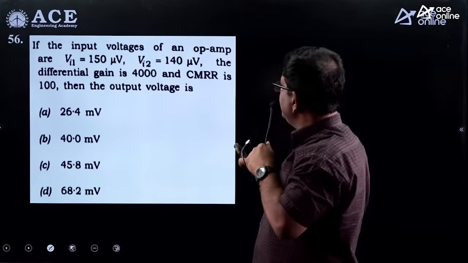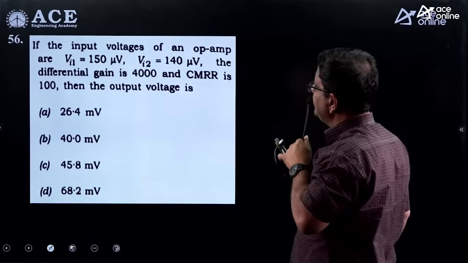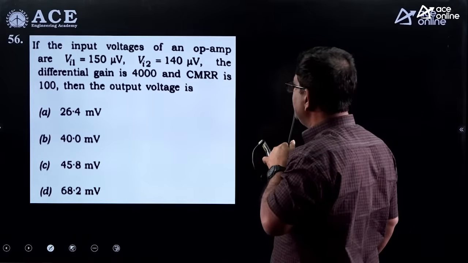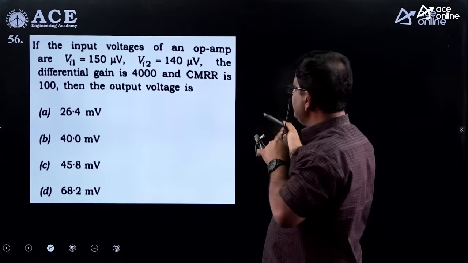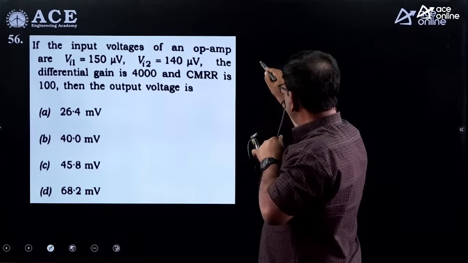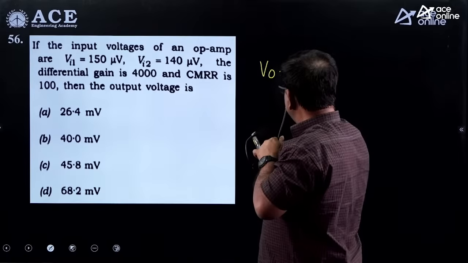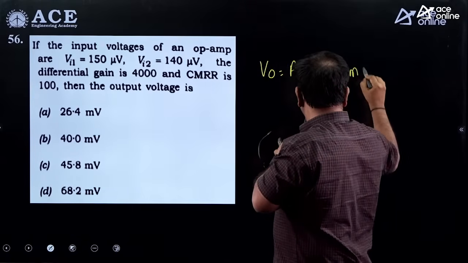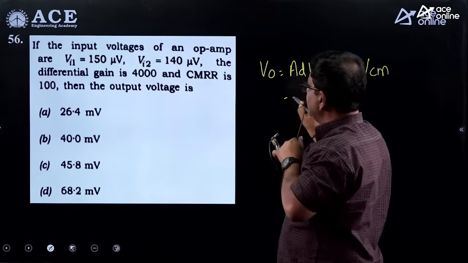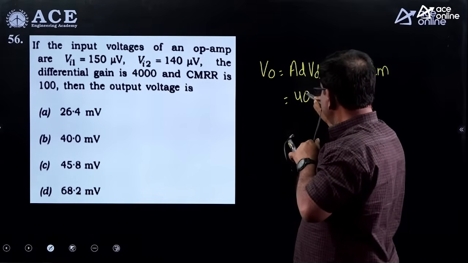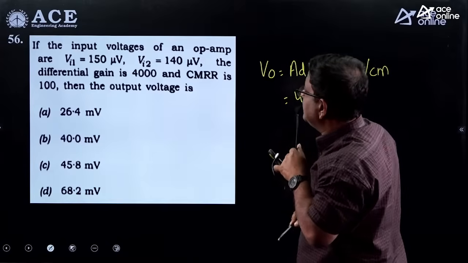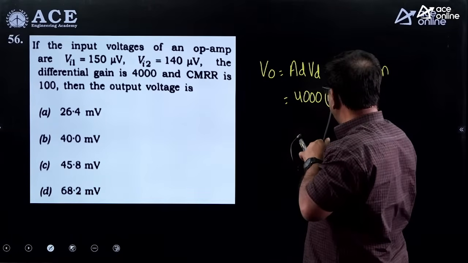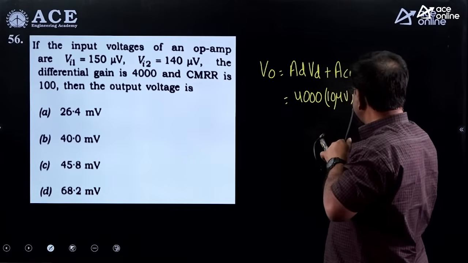Go through this question. If the input voltages of an op amp are given as 150 microvolt and 140 microvolt, the differential gain is also given. CMRR is given. Output voltage V0 is AdVd plus ACM VCM. AD is already given, 4000. VD is the difference, 150 minus 140, which is 10 microvolt, plus ACM.